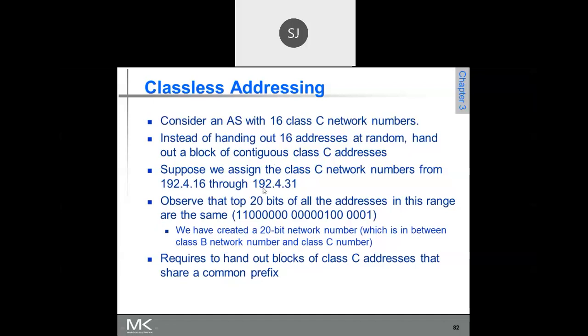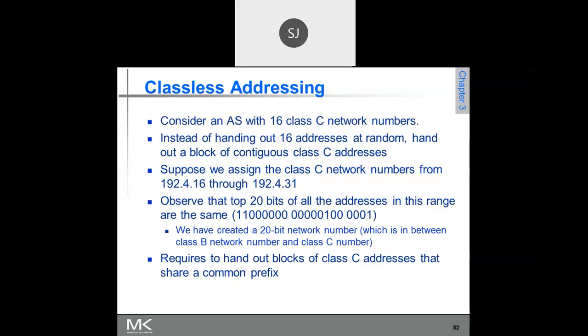Okay, so one condition. Normally you will be given some addresses and you need to block them into a supernet. One condition for supernetting is that those addresses should be contiguous, that is, continuous in nature. Randomly one address here and one address there, you cannot supernet them.